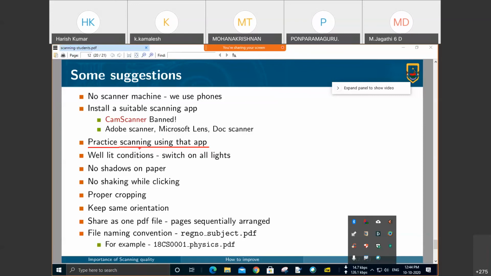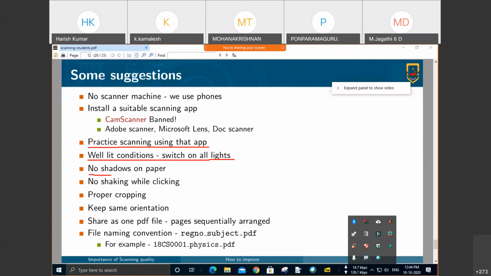The next advice is this: however careful we are, if there is no ample lighting, the images will suffer. To avoid that, choose an area to scan the papers where there is good lighting. If there are tube lights or LED lights, switch on all those lights, and ensure that no shadows are cast on the paper.